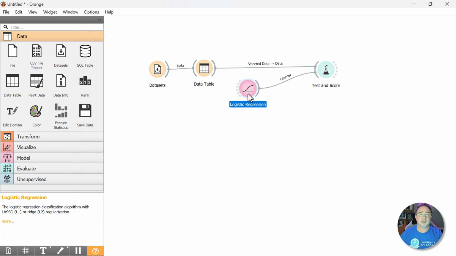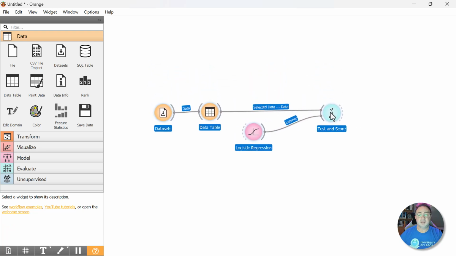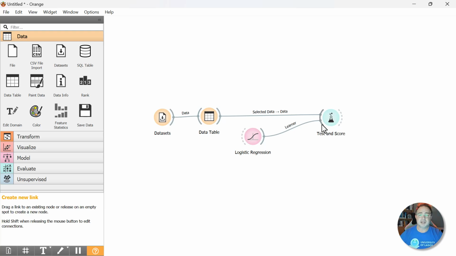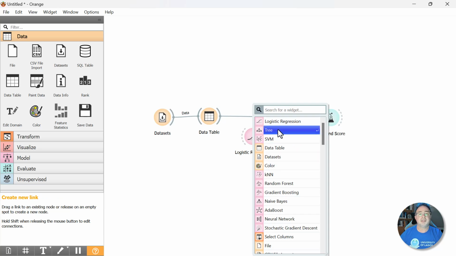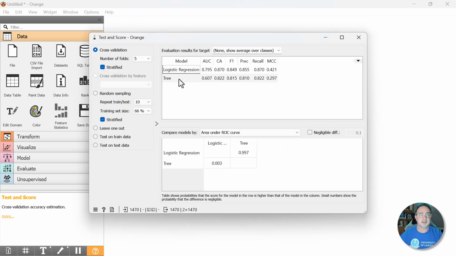Now here's where Orange becomes just crazy fun and crazy exciting. What I'm going to do, I'm actually going to select all my widgets and move it down to the middle because we're going to need some space. Okay, so let's go ahead and add another model to our test and score widget. I'm going to select to the left-hand side, drag a connection out, and this time we'll do a decision tree. So we'll put tree, and then it runs. We double-click test and score. Now we have our tree.